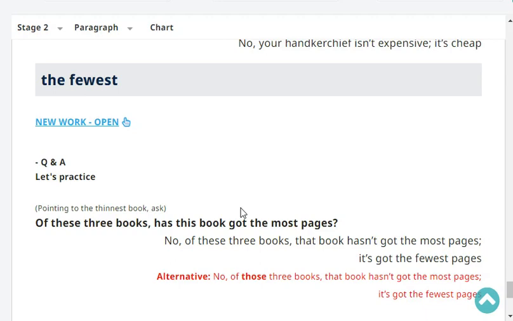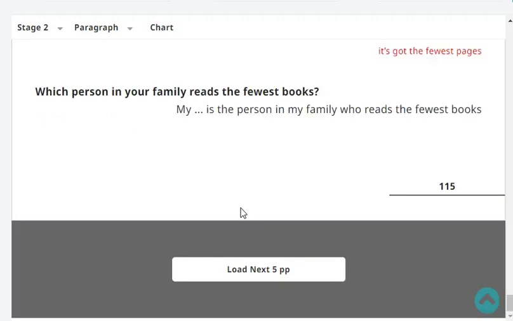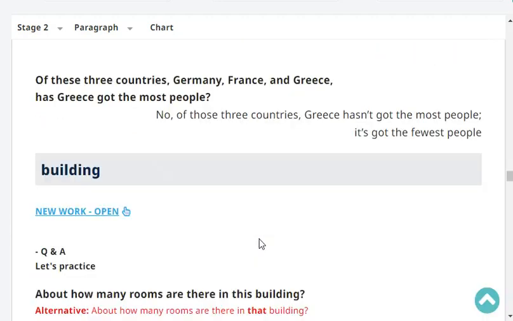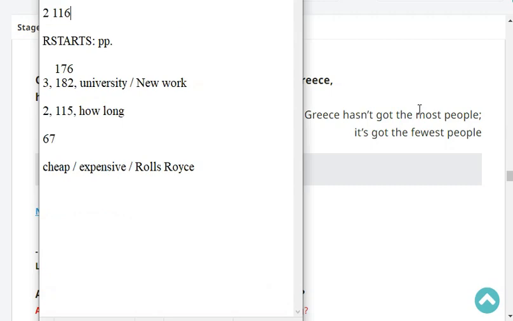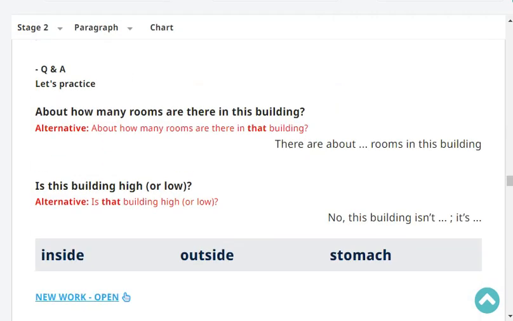Of these three countries, Germany, France, and Greece, has Greece got the most people? No, of those three countries, Greece hasn't got the most people. It's got the fewest people. About how many rooms are there in this building? There are about 4 rooms in this building. Is this building high? No, this building isn't high.